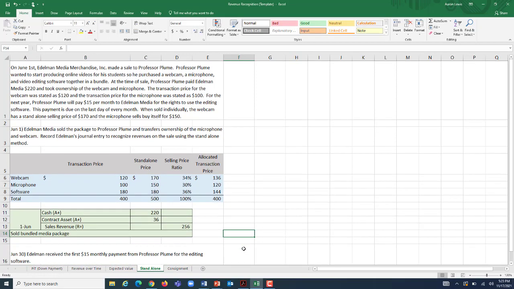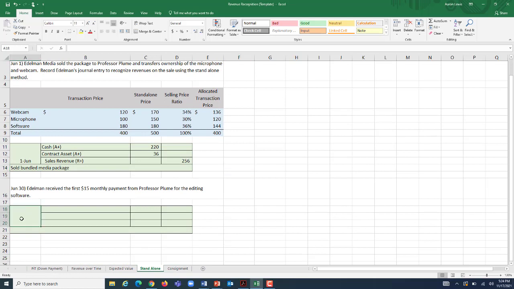Well, let's fast forward in time to June 30th, when Edelman is going to receive the first $15 monthly payment from Professor Plume for editing software. Well, we're receiving the payment of $15. So again, you have to put cash in the books for what you're actually receiving. We're receiving $15 in cash.